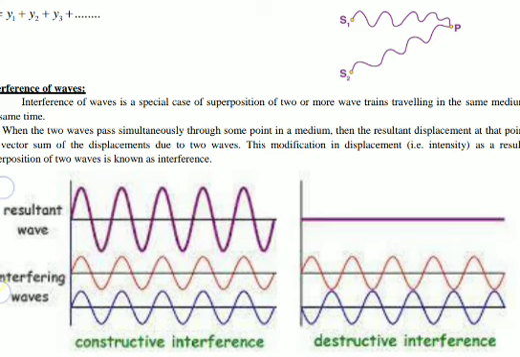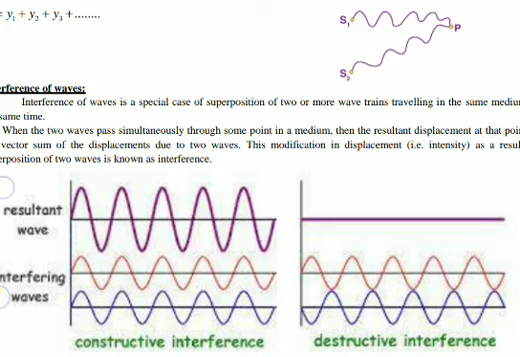This can easily be understood. At this particular position, the displacement produced by wave 1 will be this much. At this particular position, the displacement produced by wave 2 will be this much. Both displacements are in the same direction, so the resultant displacement will be maximum, and it is denoted here. In the downward direction also, this wave is moving downward and this wave is also moving downward. So the resultant displacement will also be in the downward direction with the maximum displacement. These two displacements will be added over each other, so the resultant wave will be represented like this.